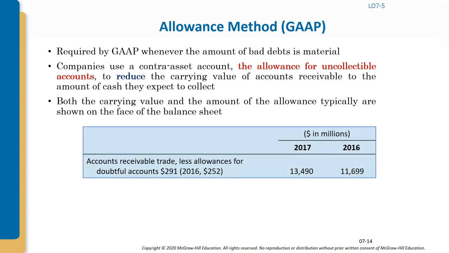See that? Accounts receivable is being shown net of doubtful accounts. This is how accounts receivable is presented.